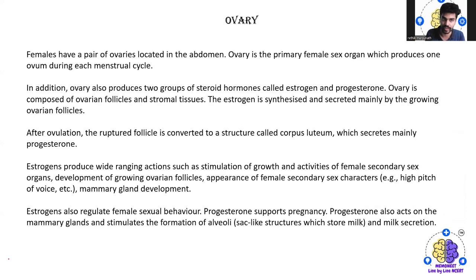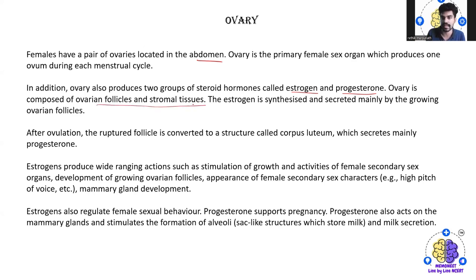Then we have the ovary, which is the female organ. Females have a pair of the ovaries located in the abdomen, and they are the primary female sex organ, which produces one ovum during each menstrual cycle. In addition to it, this ovary also produces two groups of steroid hormones that are called as estrogen and progesterone. So ovary is composed of the ovarian follicles and stromal tissues.